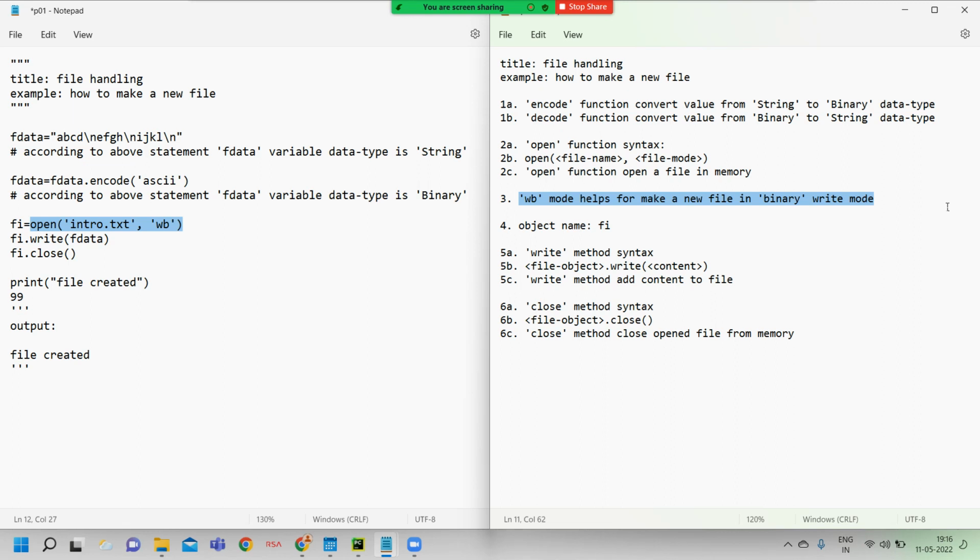This kind of concept is called file overwriting. WB mode helps for making a new file in binary write mode. Okay, now you are clear. W mode makes a new file, that's all, otherwise nothing.